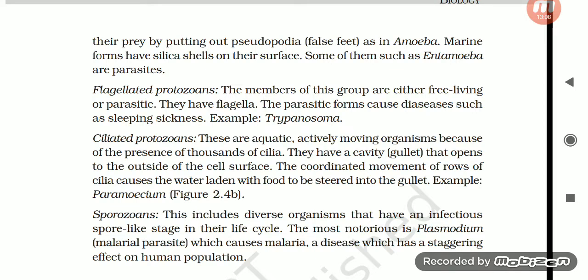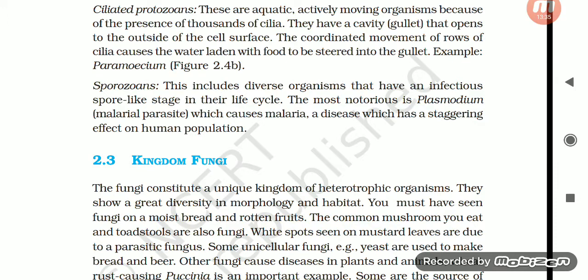Flagellated protozoans. The members of this group are either free-living or parasitic. They have flagella. The parasitic forms cause diseases such as sleeping sickness. Example, Trypanosoma. Ciliated protozoans. These are aquatic, actively moving organisms. Because of the presence of thousands of cilia, they have a cavity, the gullet, that opens to the outside of the cell surface. The coordinated movement of rows of cilia causes a water current with food to be steered into the gullet. Example, Paramecium. Sporozoans. This includes diverse organisms that have an infectious spore-like stage in their life cycle. The most notorious is Plasmodium, the malarial parasite, which causes malaria, a disease which has a staggering effect on the human population.